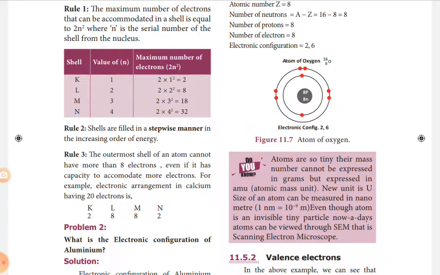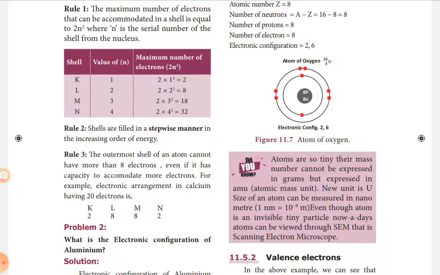Atoms are so tiny that their mass cannot be expressed in grams. So the atomic mass unit is used, but nowadays we use a new unit, U, called the unified mass. The size of an atom can be measured in nanometers, where 1 nanometer is equal to 10 power minus 9 meter. Even though an atom is an invisible tiny particle, nowadays we use devices like the scanning electron microscope to view the particles present in the atom.